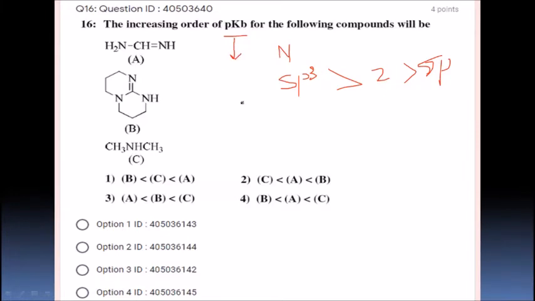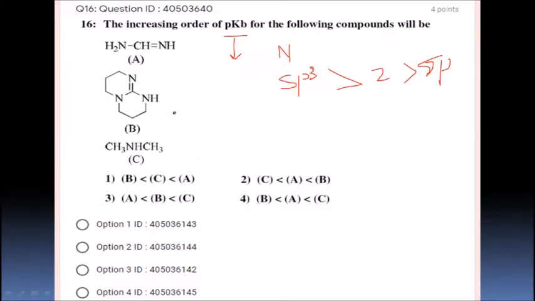If the pKb value is more, that compound is less basic. So they are asking which is less basic or which pKb is going to be more. It is very, very important. If you know the concept, it is easy to answer. Otherwise, you are going to give a wrong answer. They are asking pKb increasing order. That means if the pKb value is more, it is going to be a weak base, right.